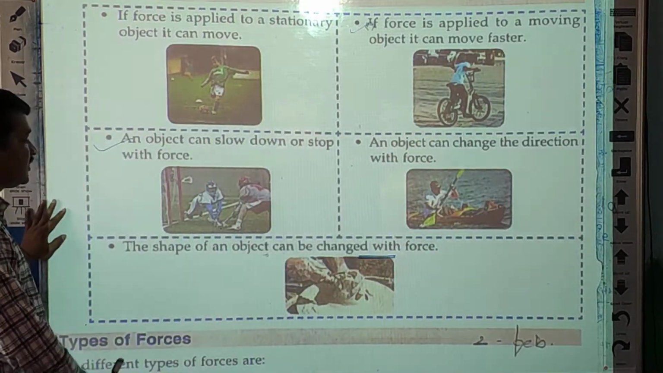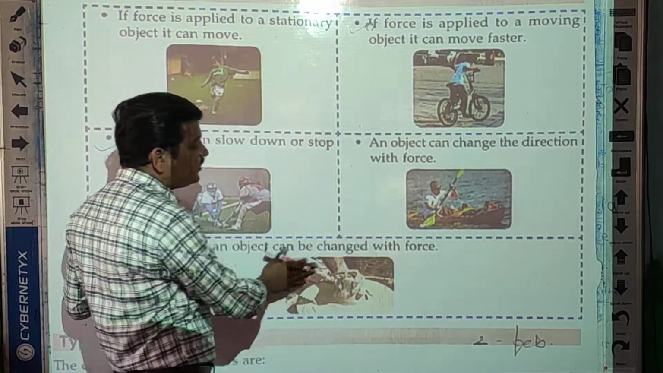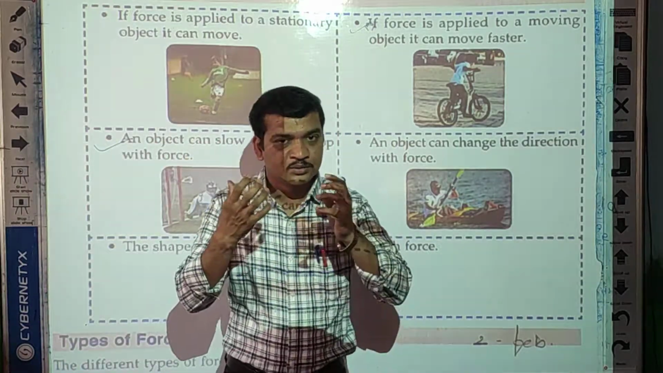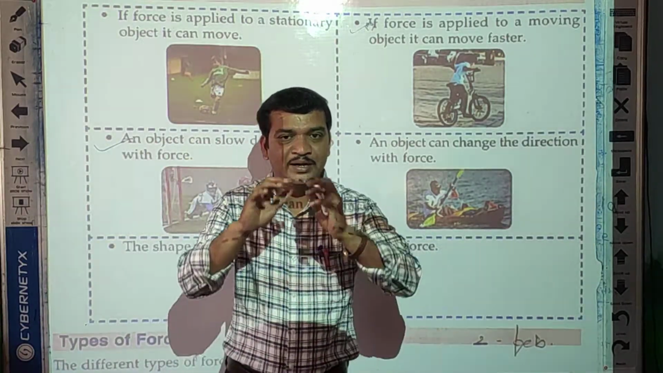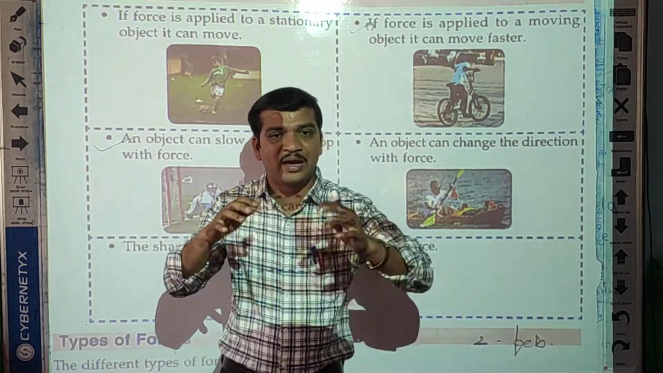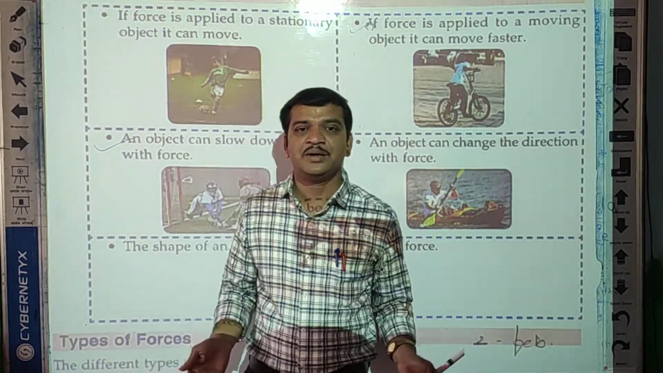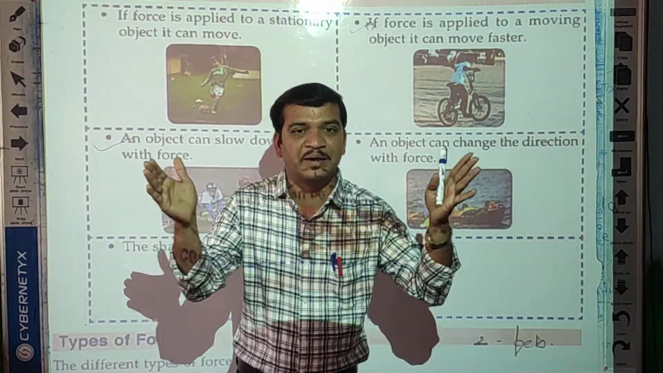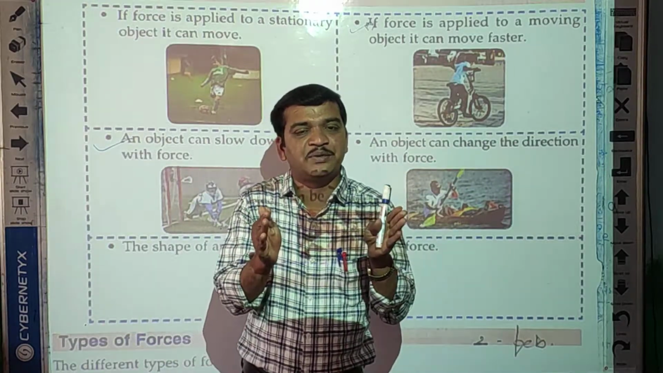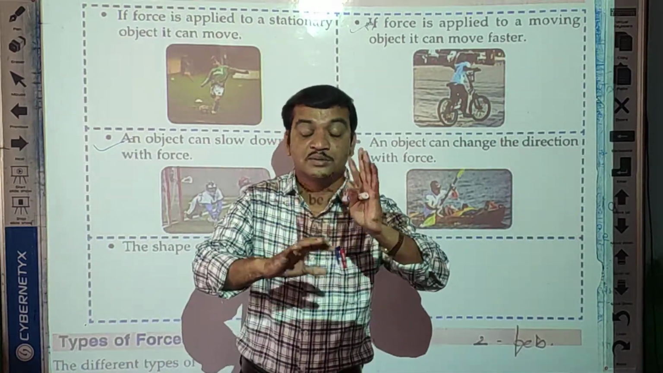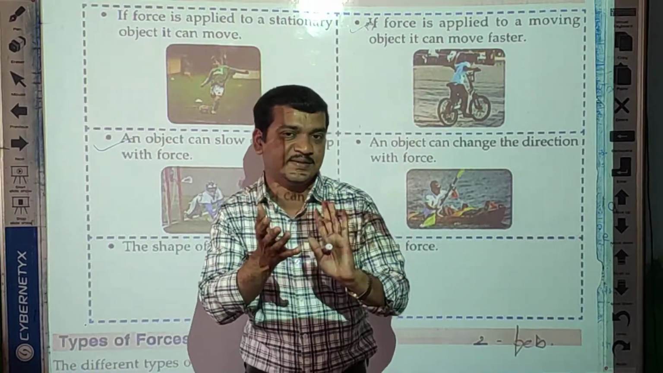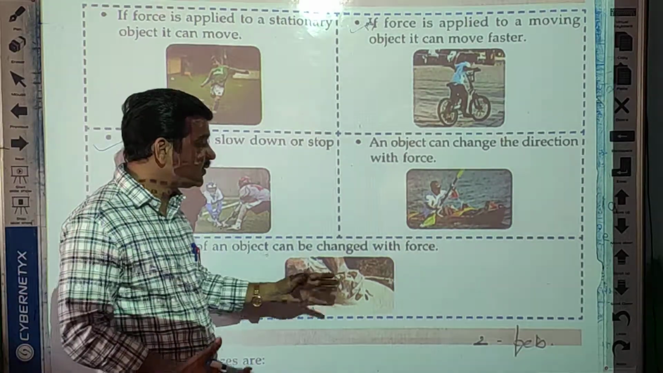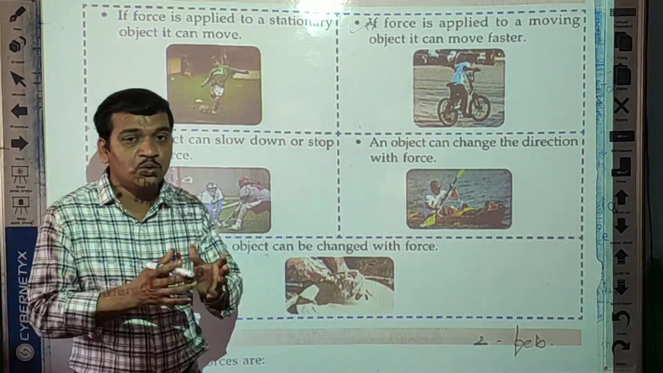And last one, the shape of an object can be changed with force. While making chapati, we need to make dough. That dough, we can change its shape by applying force. Even a balloon: you blow air into the balloon and press it, which means you are applying force. After pressing, what happens, students? The shape of the ball changes.